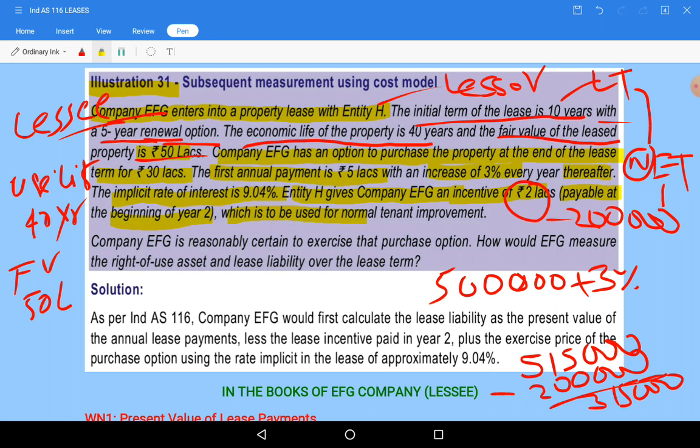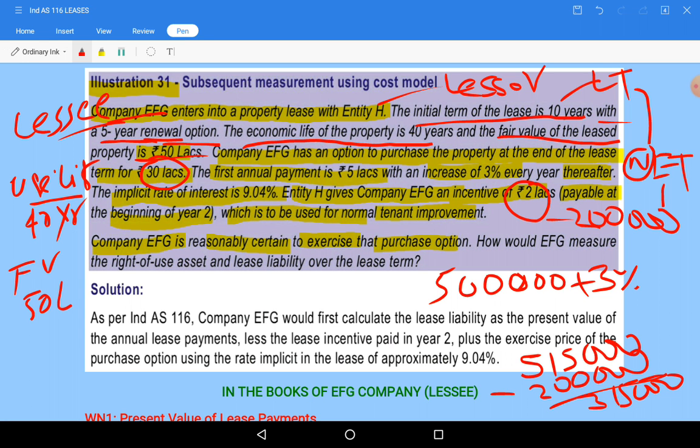Which is to be the normal tenant improvement, ये किस लिए, टेनेंट इम्प्रूवमेंट के लिए, ये जो भी एडिशनल पैसे इंसेंटिव मिल रहा वो है. कंपनी EFG इज रीजनेबली सर्टेन टू एक्सरसाइज द परचेज ऑप्शन. अच्छा, तो this 30 lakhs at the end of the lease period they are going to pay, and depreciation should be based on useful life of asset.